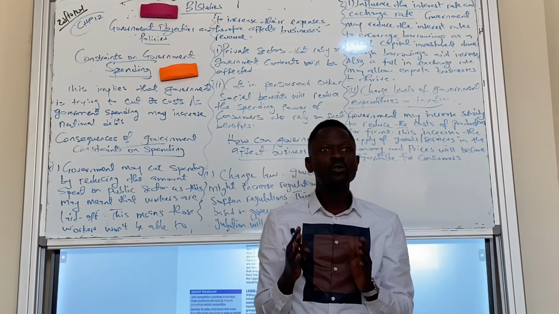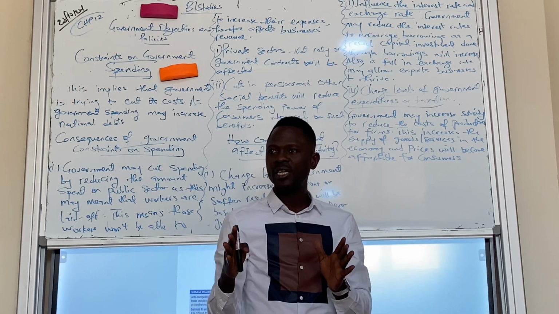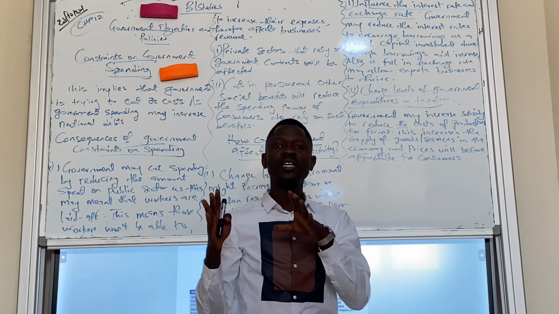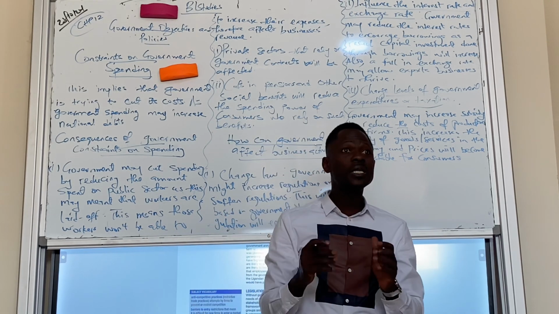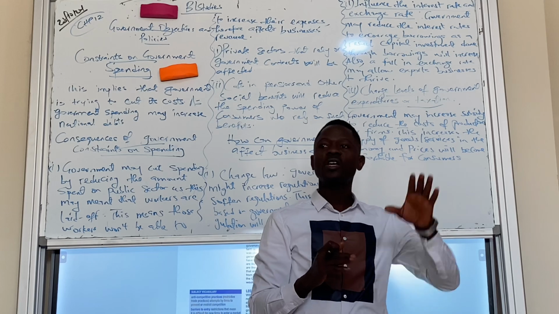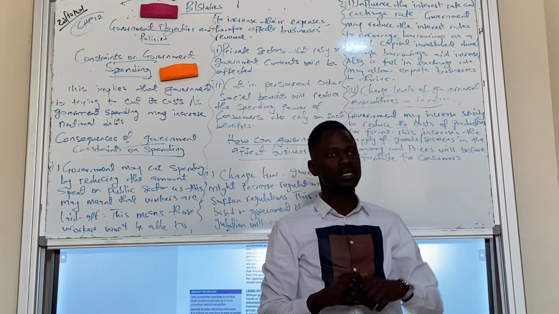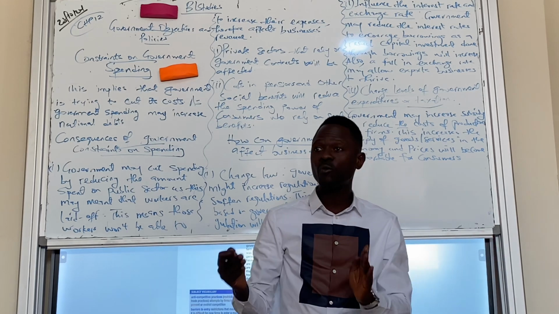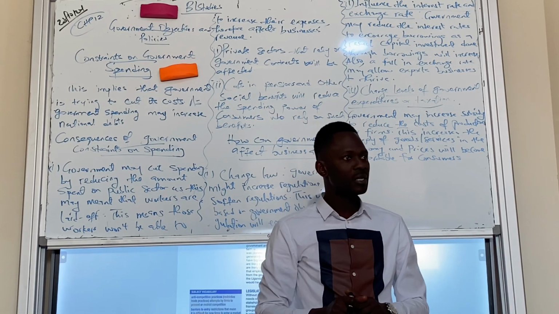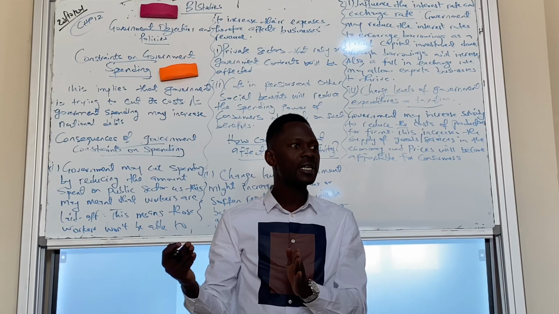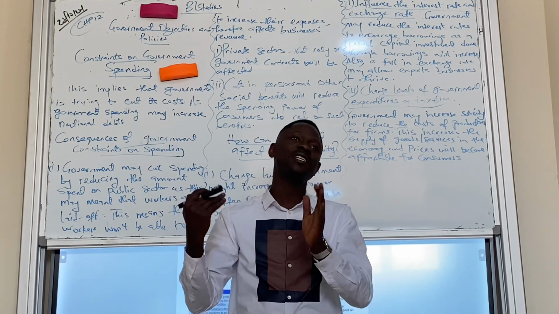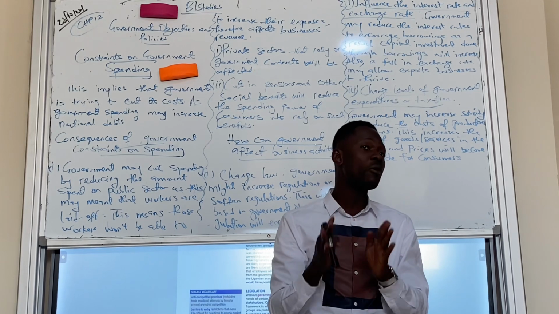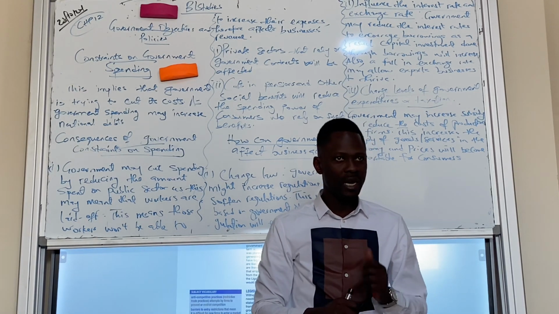So if government wants to stop, because in most countries the largest proportion of the working population is in the public sector. So if government is cutting its spending on the public sector, government might do this by laying off workers. So laying off government workers means those government workers that are laid off will not have income to spend. So because they don't have income to spend, then businesses will not be able to sell as they used to sell. So the revenue for businesses would fall. That's one of the consequences of constraints in government spending. I think the point is clear.